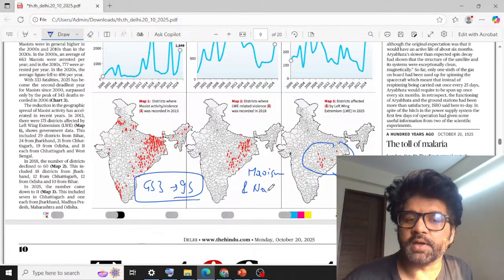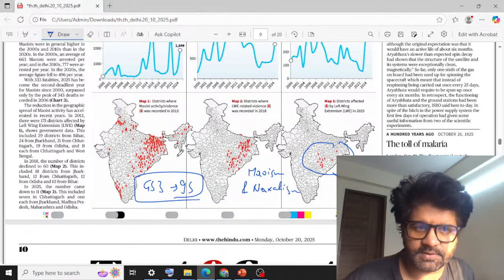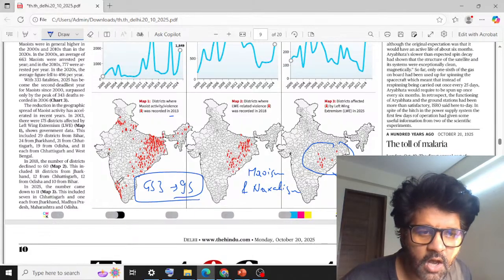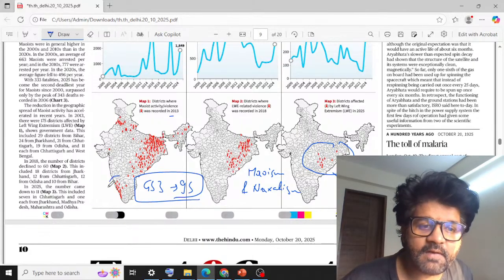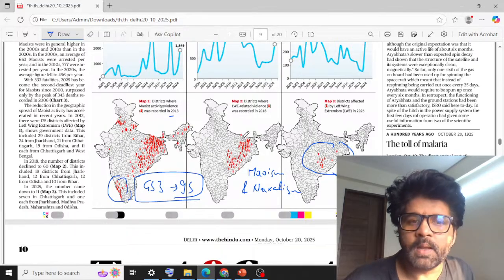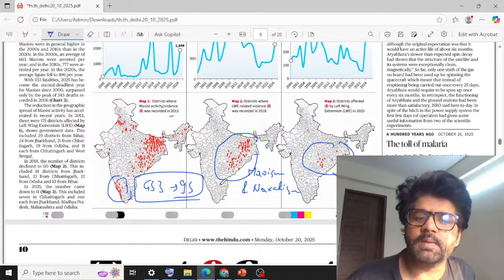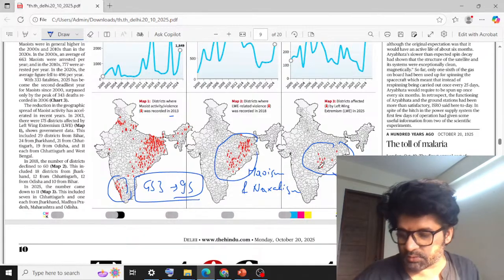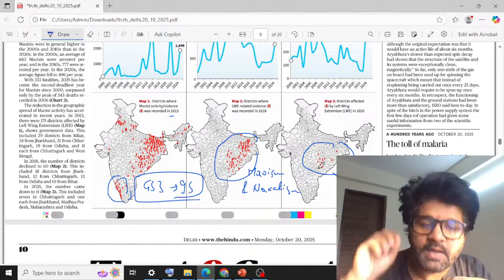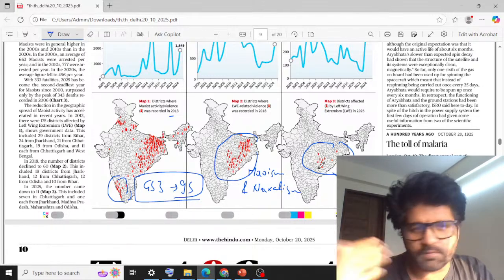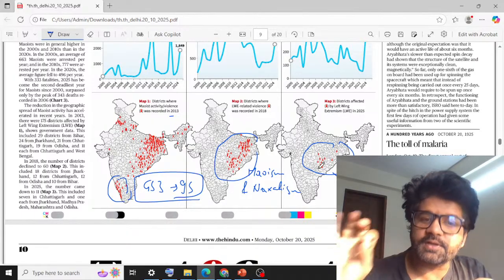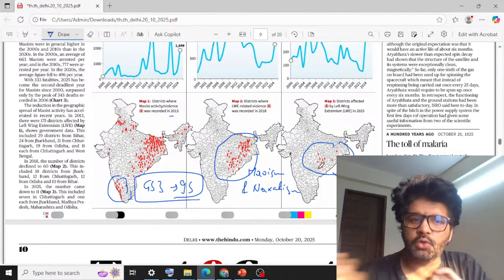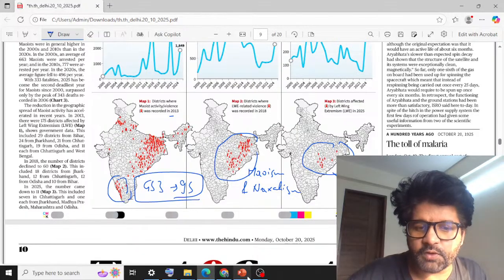Whenever a question appears in mains related to Naxalism, always make this map. In 2013, see how many districts were affected. Even Kerala was impacted at that point of time. But in 2018 it reduced, and Kerala was no longer there; it was Naxal free, Maoist free. Now in 2025, it is confined to 11 districts. So the number has decreased dramatically, guys. The cheat code is, whenever a mains question comes on Naxalism, make this map. This map should be noted down by you wherever you are making notes.